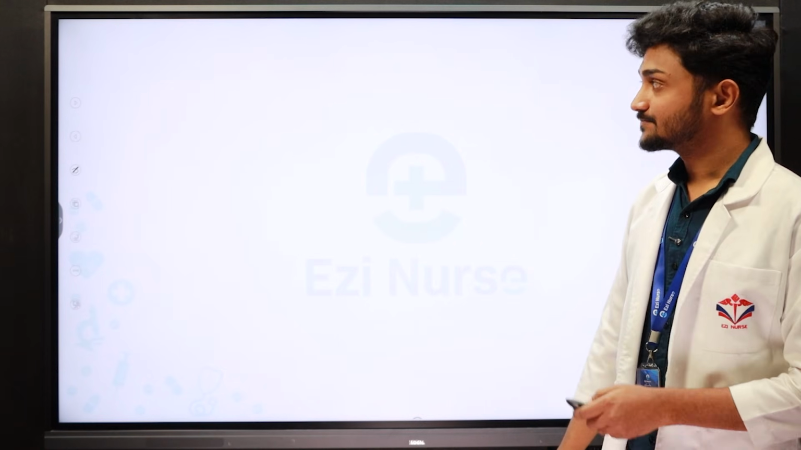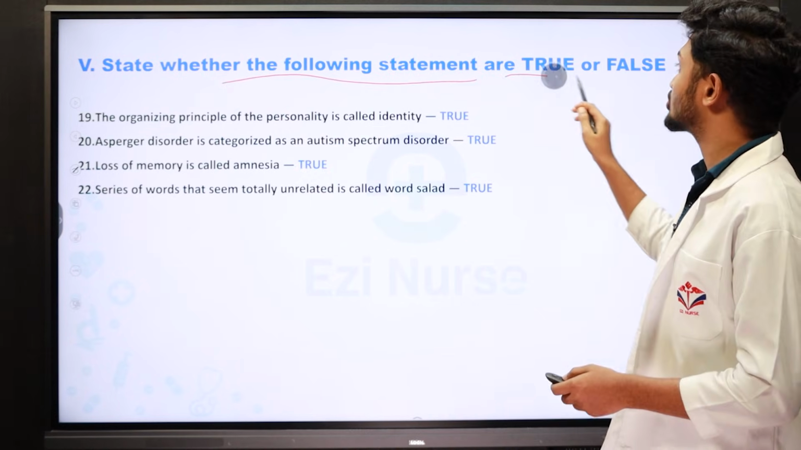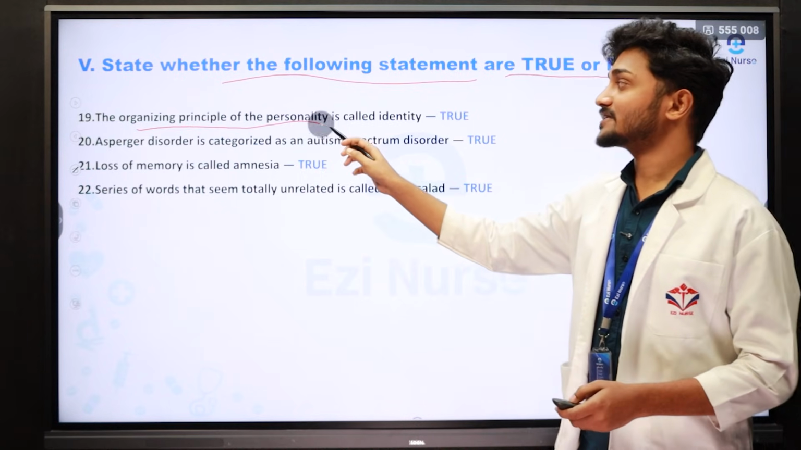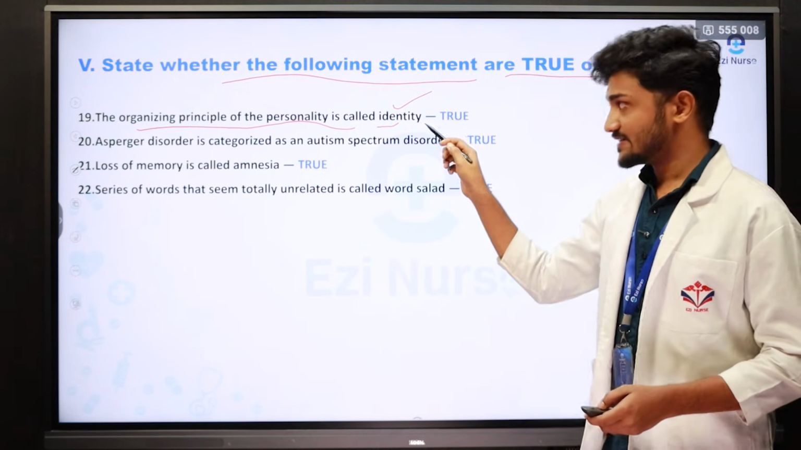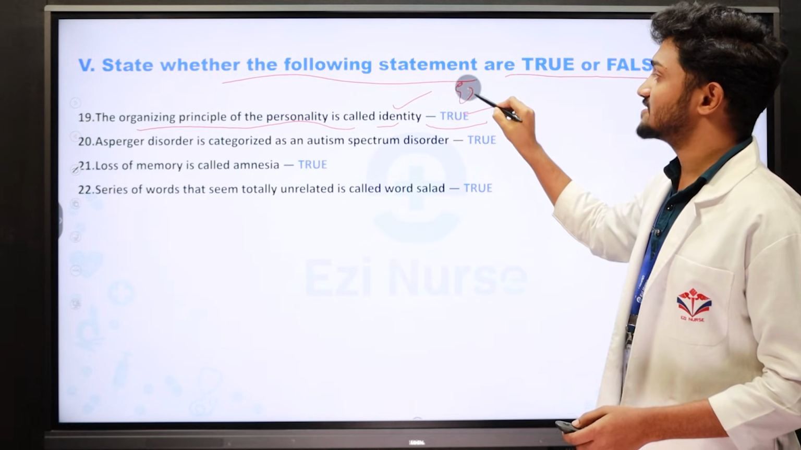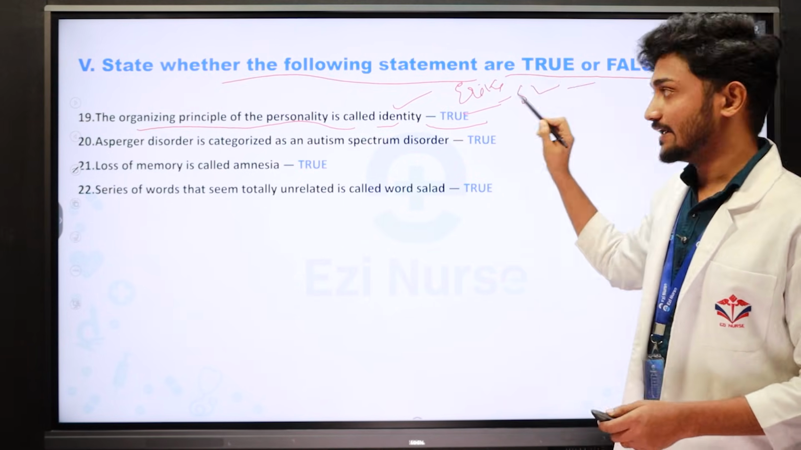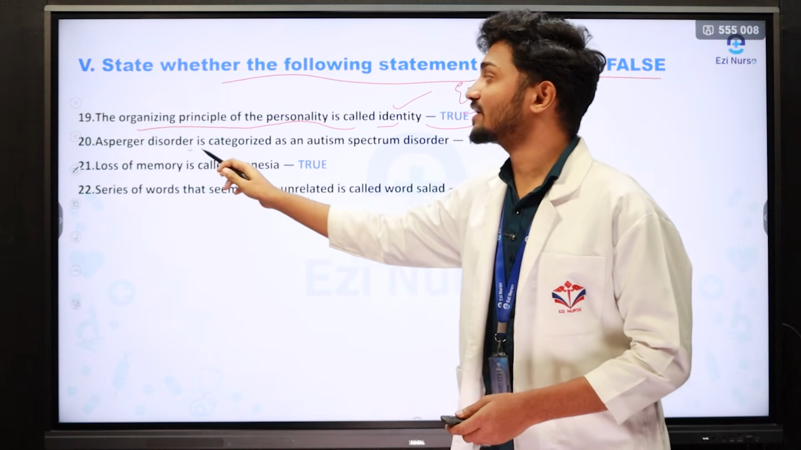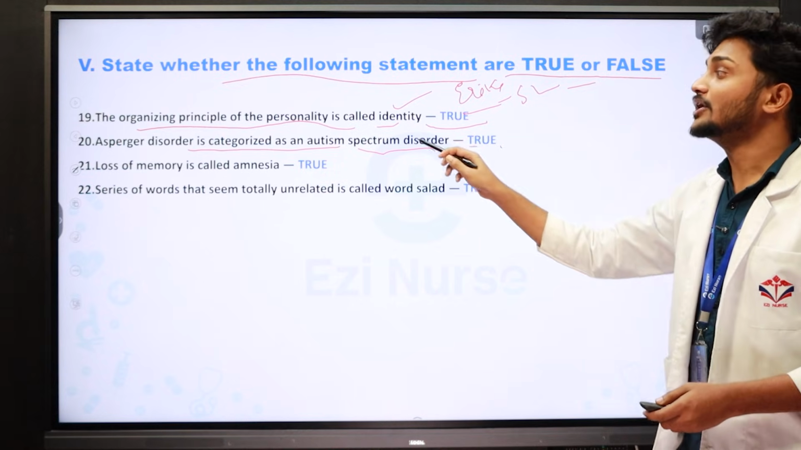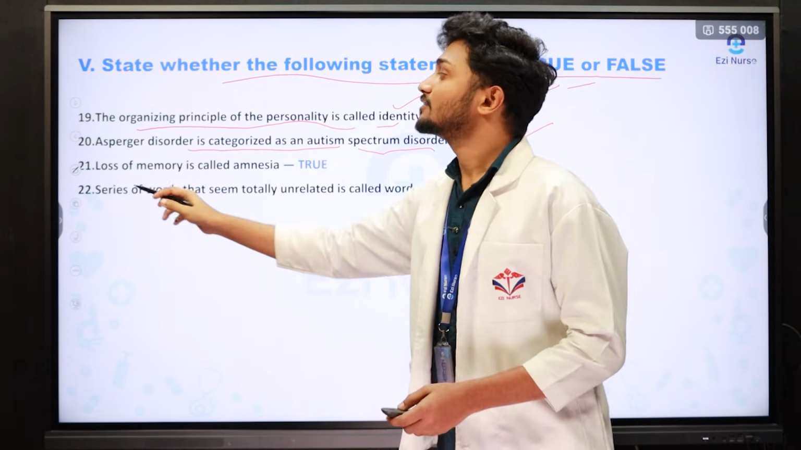The next question is: state whether the following statements are true or false. The first one: the organizing principle of personality is called identity. Yes, it is true. Why? Because this statement is given by Erikson in his psychosocial theory. The second one: Asperger disorder is categorized as an autism spectrum disorder. Yes, of course, it is a true statement. Then we need to write true. Then the third true or false.